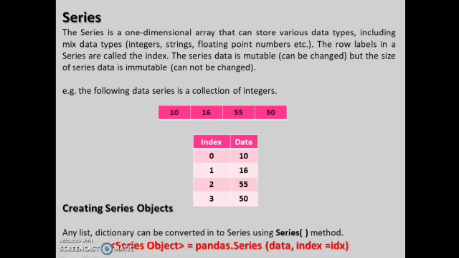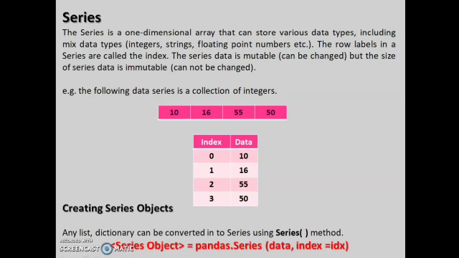The series is a one-dimensional array that can store various data types, including mixed data types like integers, strings, floating point numbers, etc. The row labels in a series are called the index. The series data is mutable, which means it can be changed, but the size of the series is immutable and cannot be changed. For example, the following series is a collection of integers: 10, 16, 15, 5 and 50. These data will be stored at index positions 0, 1, 2 and so on. So it is called a series, which is one-dimensional.